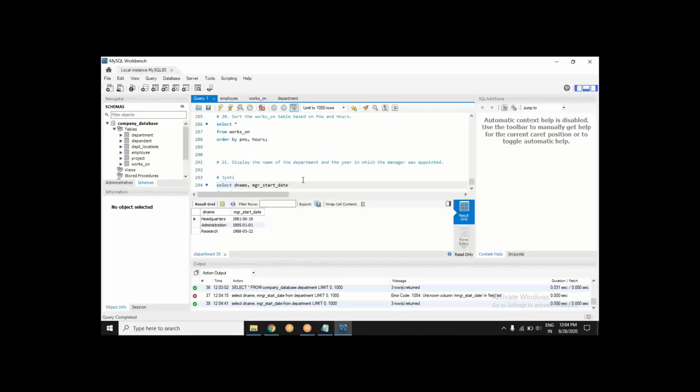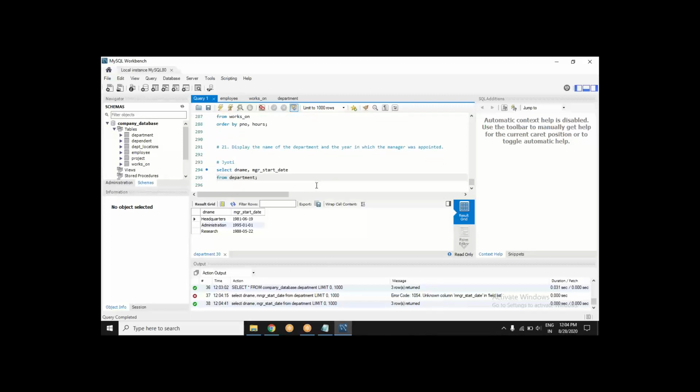I don't want the date. If you pay attention to when you were defining the department, you mentioned the data type of this column as date. You can check the code above, from when we were trying DDL.